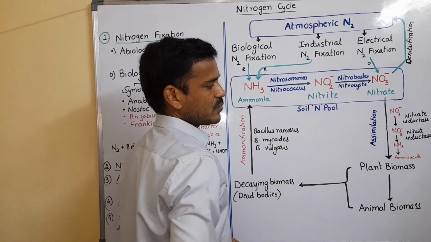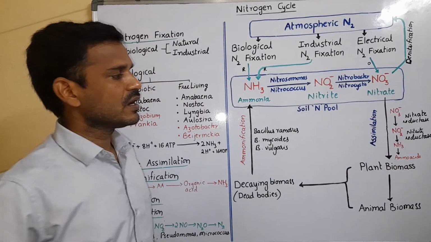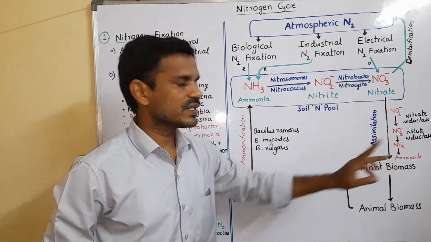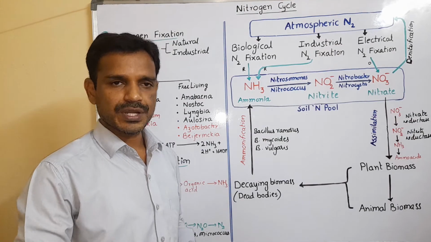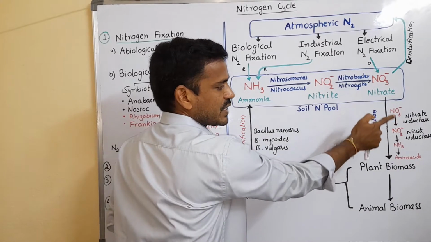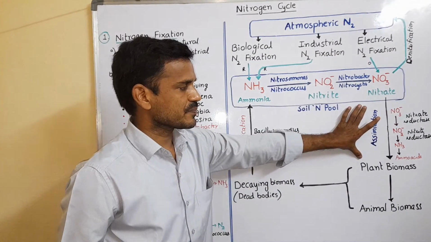In the plant body, nitrate is converted into ammonia, and ammonia is involved in amino acid synthesis and protein synthesis. How is nitrate converted into amino acids? That is the assimilation step.